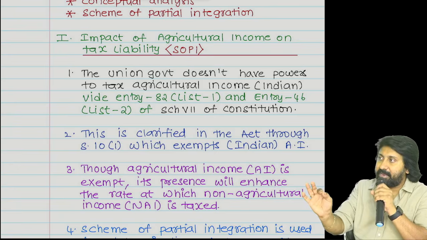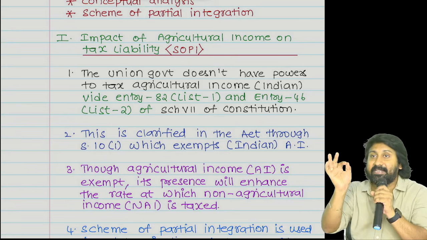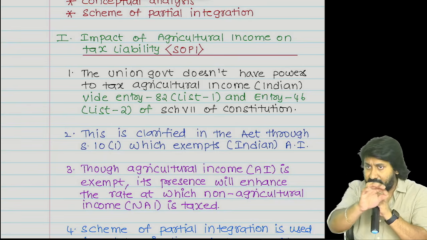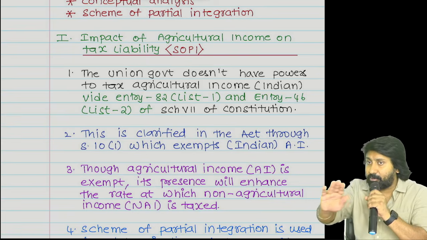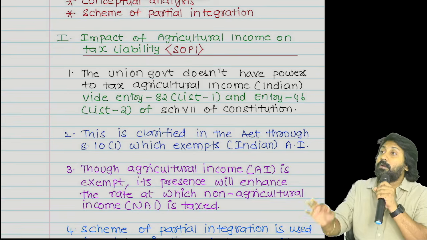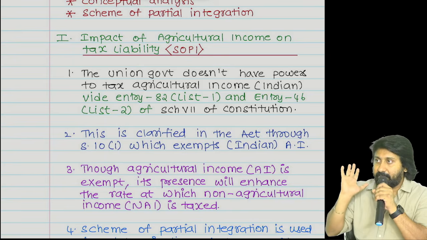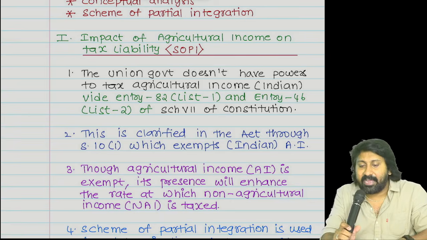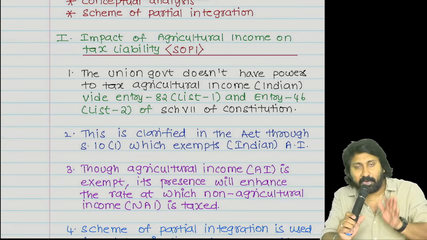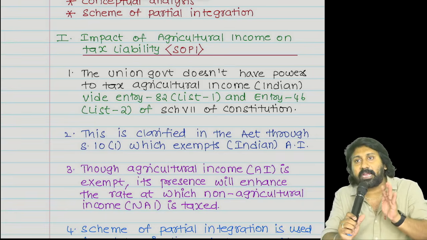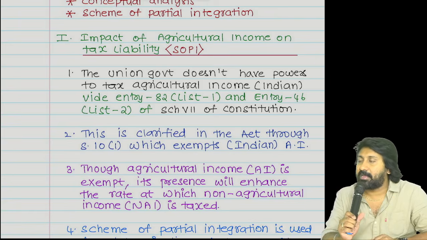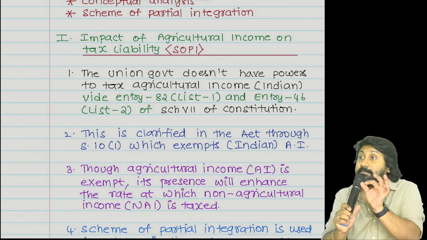Therefore, the Government of India through the Constitution said that any government has no power to tax agricultural income. So, agricultural income in India is taxable or not taxable? Not taxable. Agricultural income is an exempt income.